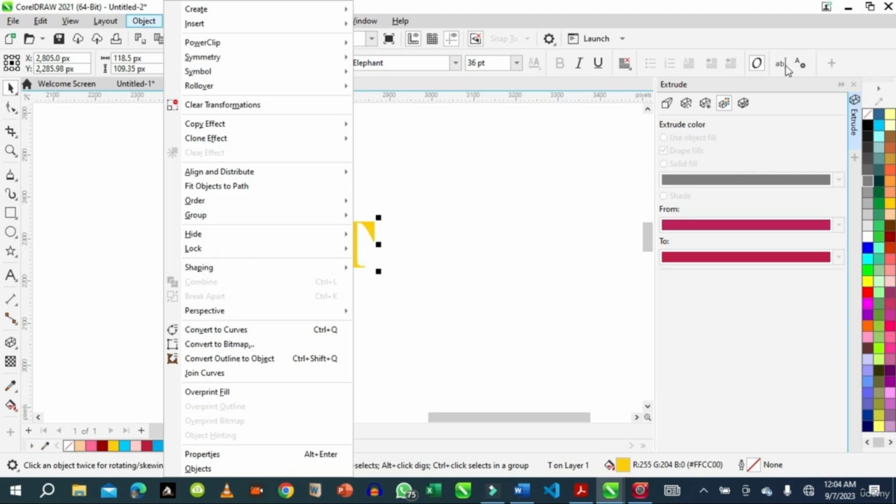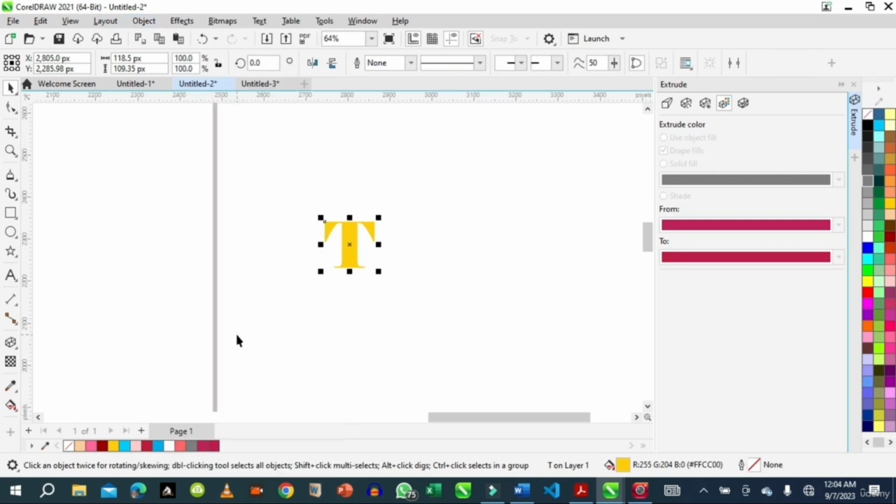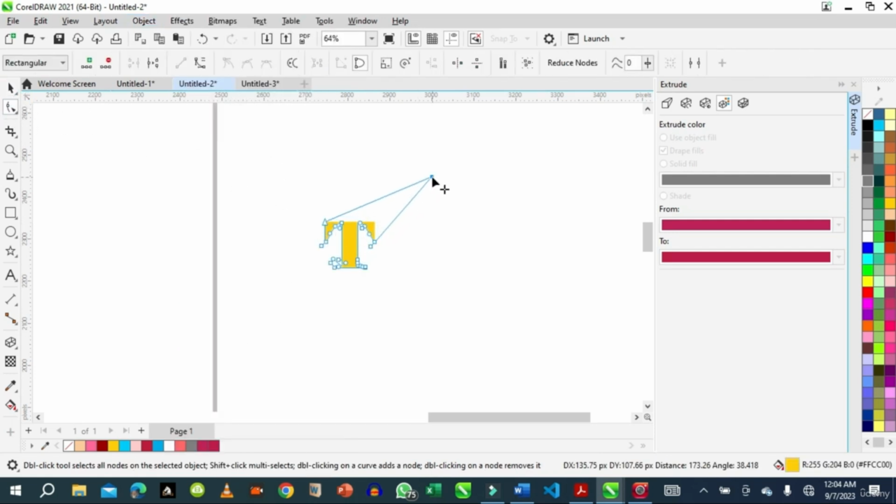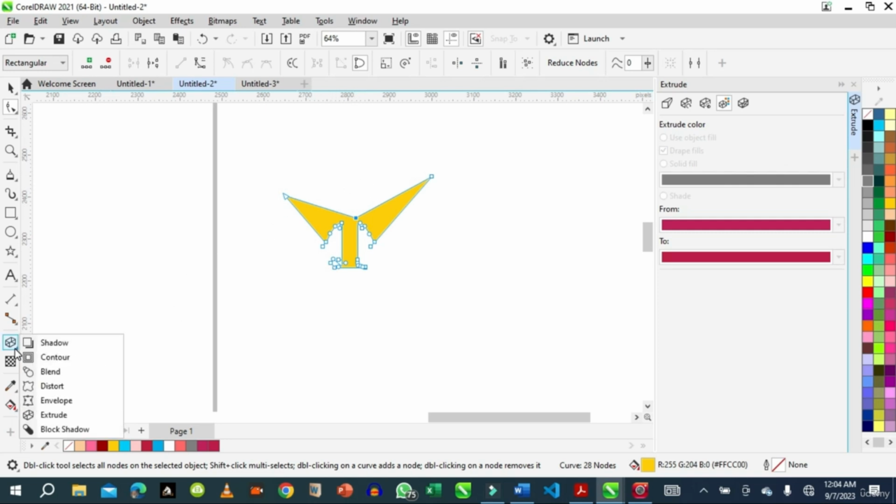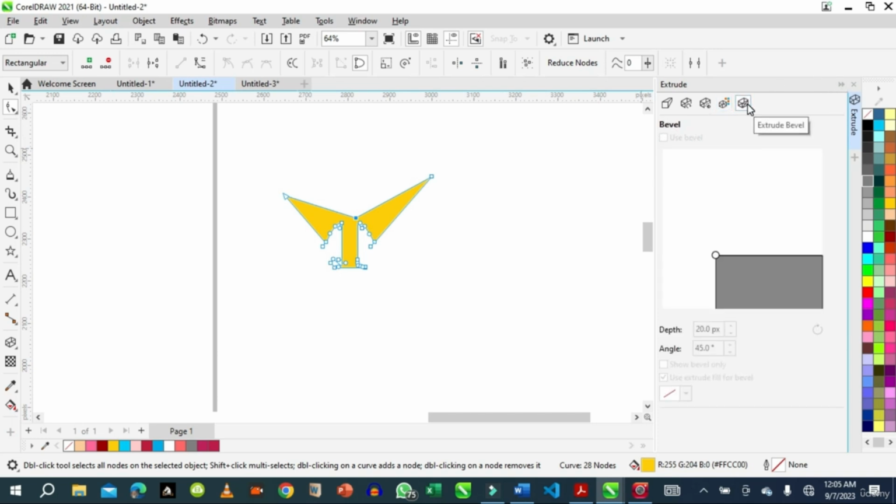You see that before, convert to curve was not showing the nodes. Now you see that it's showing. So once converted, you go to the shape tool. This is good for making things like logos. You can add your node by double clicking here. So this is how to apply or assign a job to your 3D object.